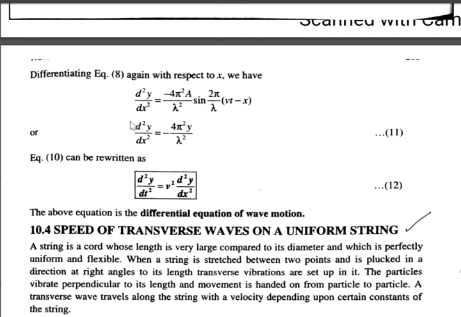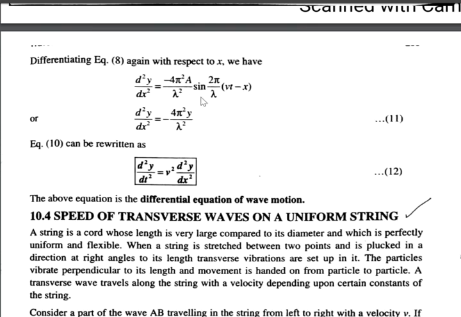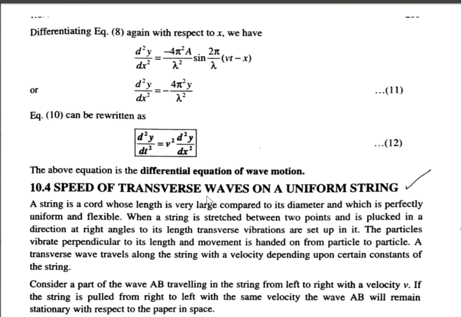Similarly, d square y by dx square equals, same continued, a sin 2 pi by lambda into (vt minus x), which is y. So d square y by dt square is equal to v square into d square y by dx square. This is called the differential equation of wave motion.